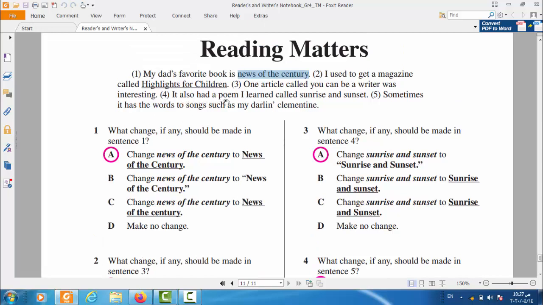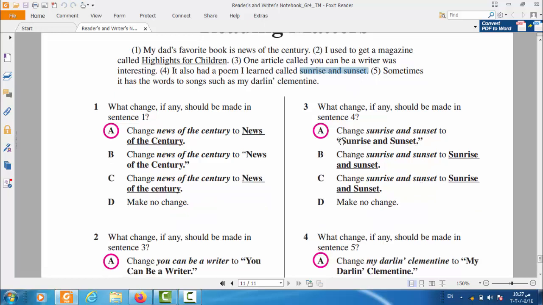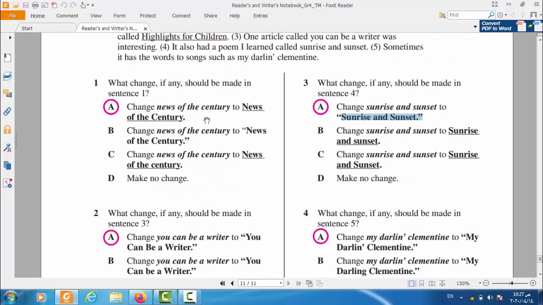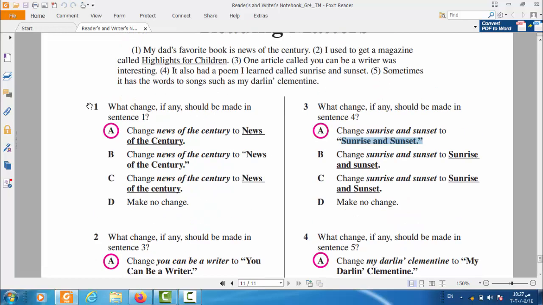Number 4, it also had a poem I learned called The Sunrise and Sunset. This is the title of the poem, Sunrise and Sunset. So we have to change it into Sunrise and Sunset like this because it's a title. Question number 5, sometimes it has the words to songs such as My Darling Clementine, for example.